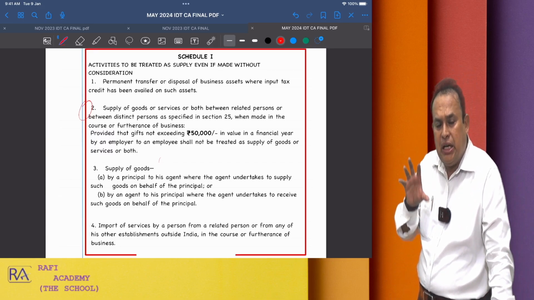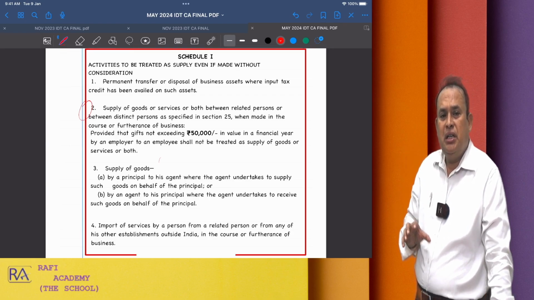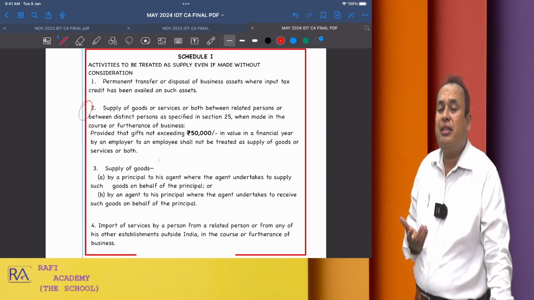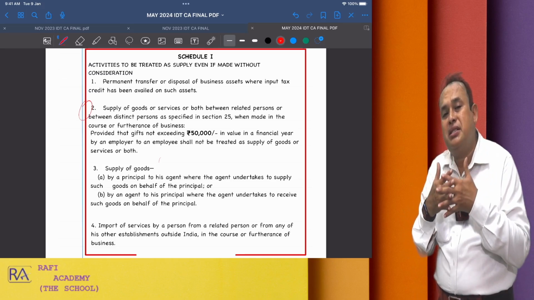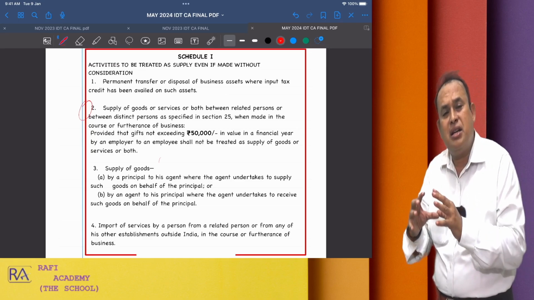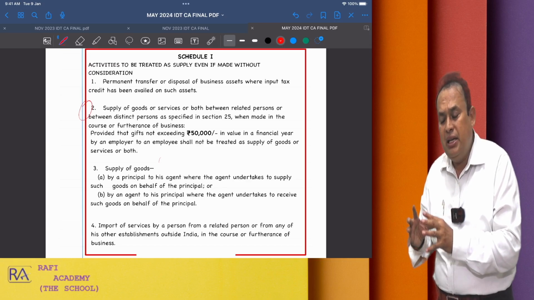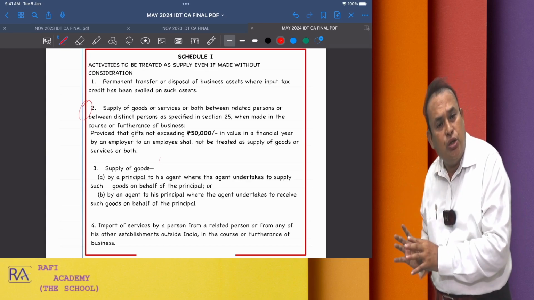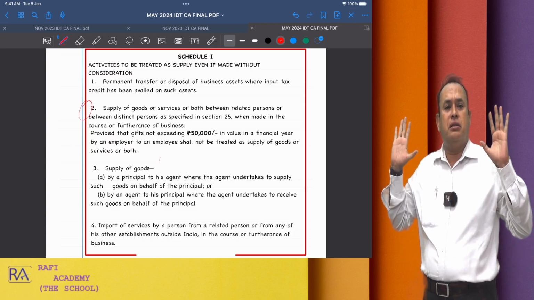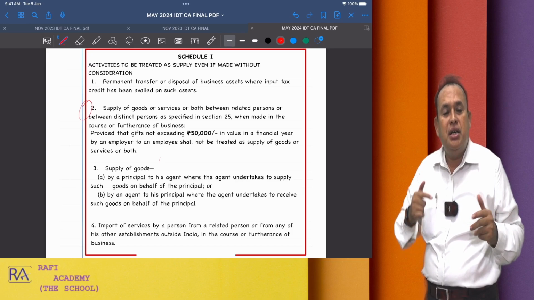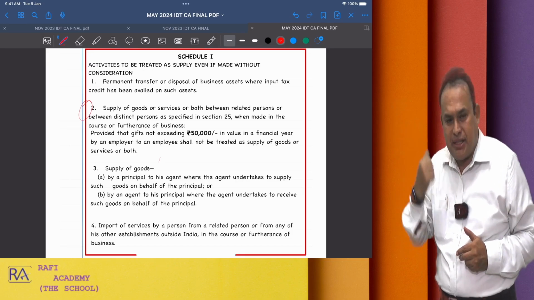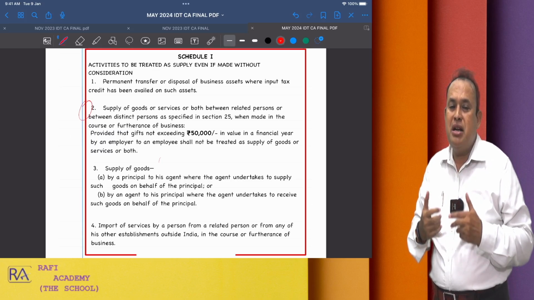Now you tell me, in the given scenario, Mr. Rafi and Rafi's father, are they related persons under the GST? Does it fall under the definition of family as referred under Section 2 sub-section 49 of the CGST? Absolutely not. Why? Because Mr. Rafi's father, who is a well-known advocate in Madras High Court,